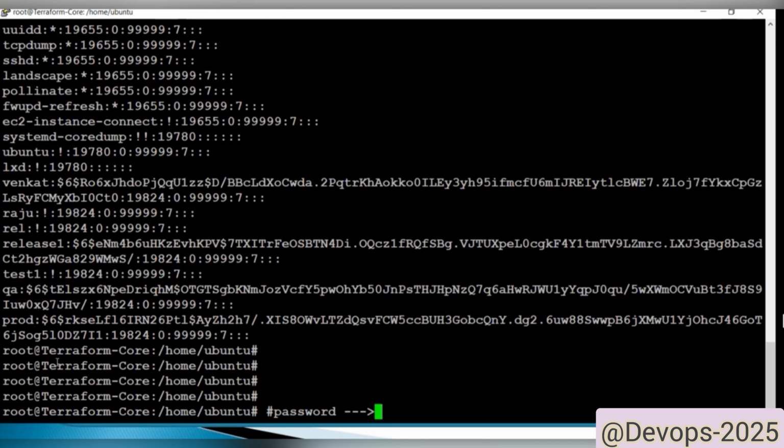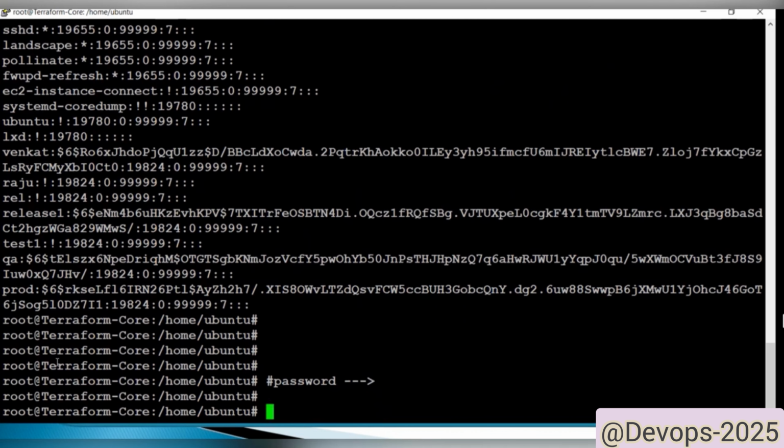At least one character should be uppercase, one lowercase, one symbol, and one number. It should not match the previous password. It cannot have a sequence like 1 2 3 4 5 6 or A B C D E F G H. The login name and password cannot be the same. Please note, for security reasons, don't base the password on your date of birth because it's easily hacked. Okay, this is how you need to put the password.